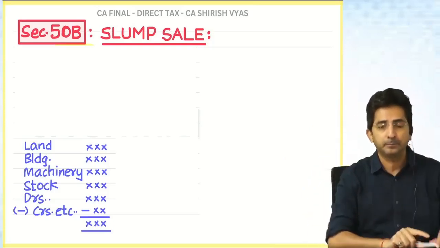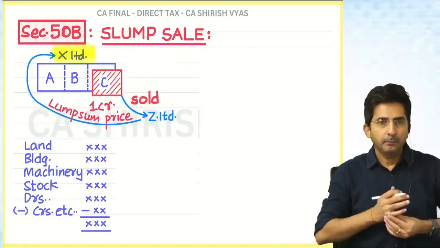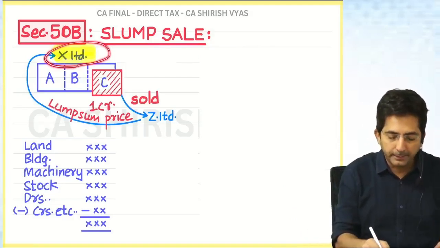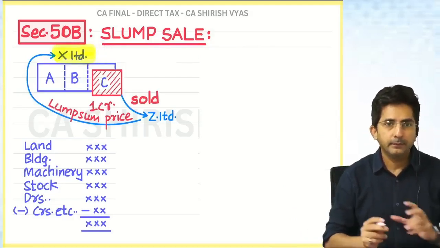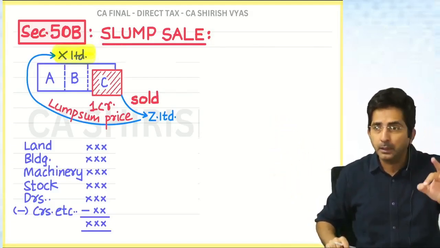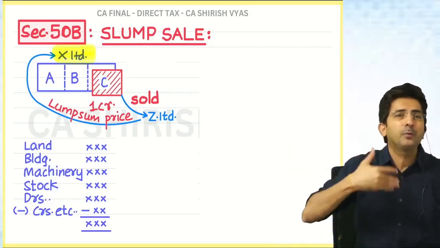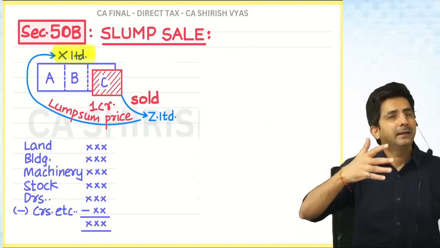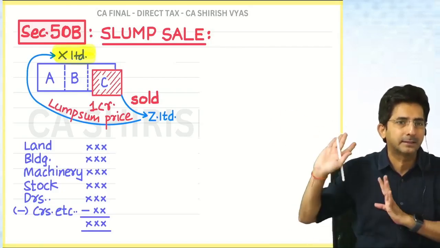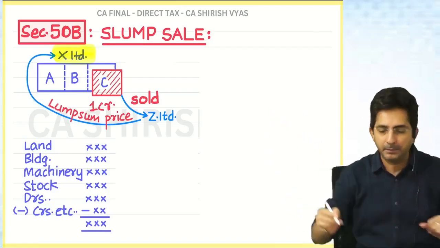That is slump sale. Now, to take it further, I will take one example, because with an example only I can move further. Let's assume X Limited is a big company. Why I'm taking this example: in any past paper or study material, they have given questions like this. If I continue my coaching class example, I can explain, but in the study material and past paper, you will find examples like this. So, understood the concept. Now, let's take this example.